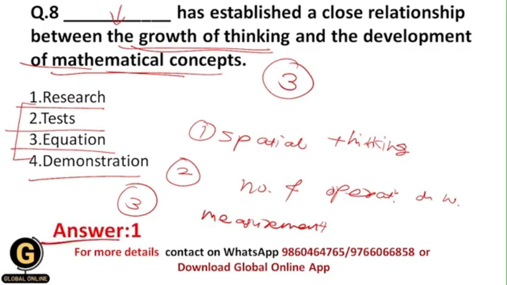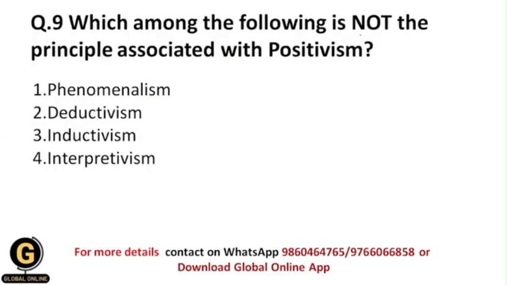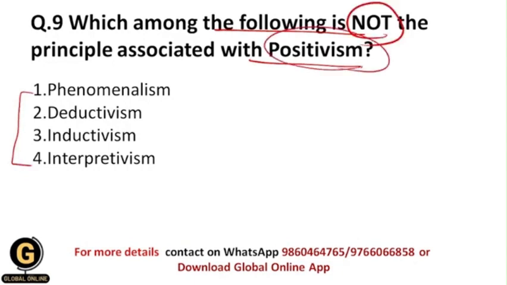Okay, which among the following is not a principle associated with positivism? So among these principles, which is the principle which is not associated with positivism? Earlier in this video we have already seen what positivism is, right? Positivism basically relies on observable facts, and we measure those observable facts, and we rely on proper evidence, and based on this evidence we get our results.